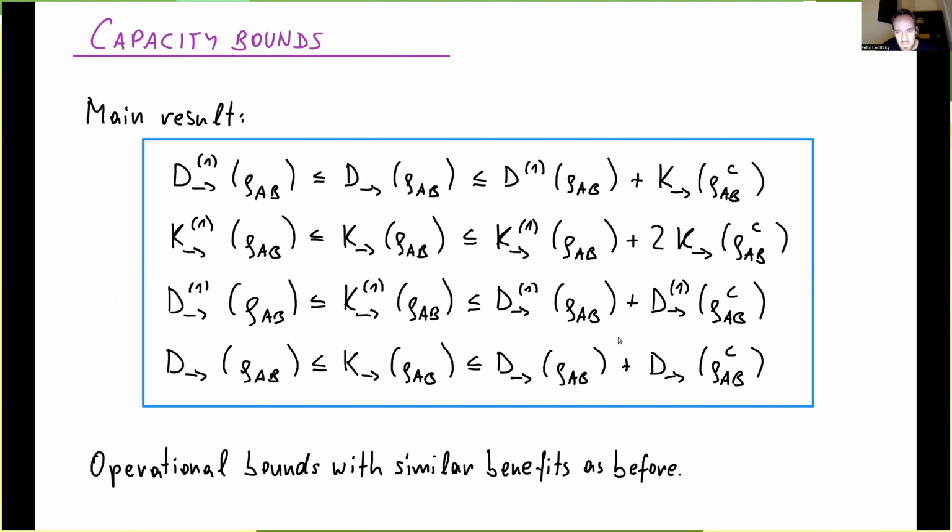So again, for example, here, the third and the fourth one are the exact analog of the bounds I showed before for quantum and private capacity. And so these operational bounds have the same benefits as before. Okay, so they give you new insights that the key of a bipartite state is 0 if you cannot entangle either to Bob or to Eve. And it also gives you a way of numerically estimating them with just using bounds on the distillable entanglement. And the situation here is similar to the channels. So we have more bounds for the distillable entanglement than for the key, I think.